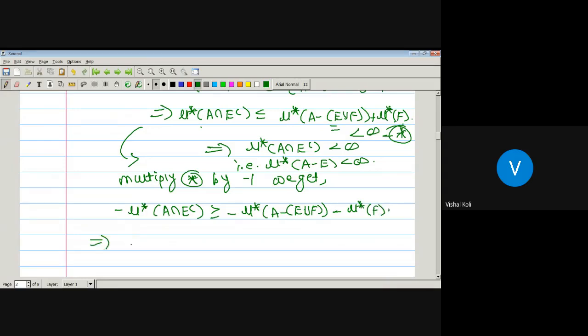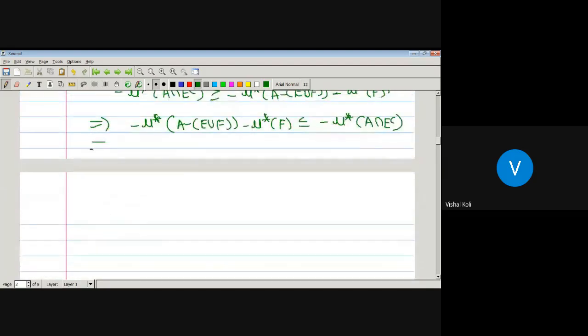That is, minus the outer measure of A minus E union F minus the outer measure of F is less than or equal to minus the outer measure of A intersection E. Now add the measure of A on both sides, then we get the measure of A minus the outer measure of A minus E union F minus the outer measure of F, which is less than or equal to the measure of A minus the outer measure of A intersection E complement.